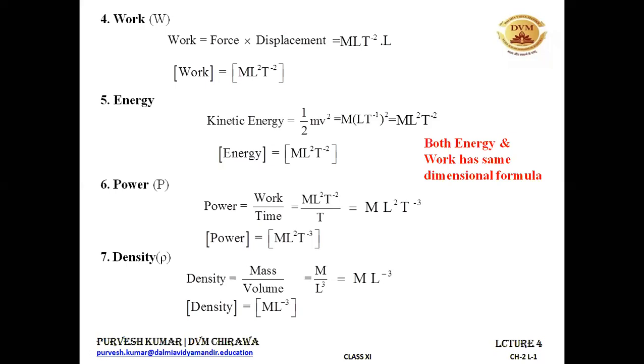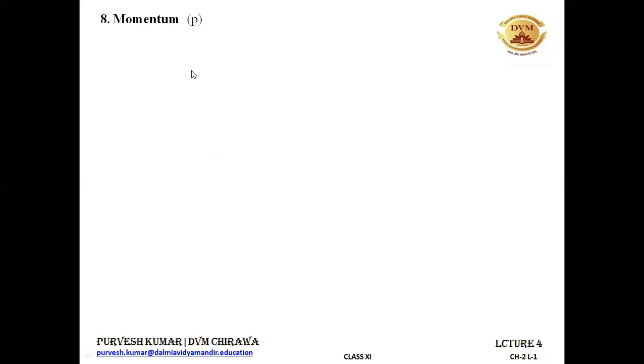Now, let's move towards some other quantities. Only three more quantities we'll be doing in this lecture, and then I'll be taking up your questions. Let's take momentum. Momentum, we know, is mass into velocity. For mass, the dimensional formula is capital M. For velocity, it is LT⁻¹. So it becomes MLT⁻¹. And we can write it like this: the dimensional formula for momentum is equal to MLT⁻¹.